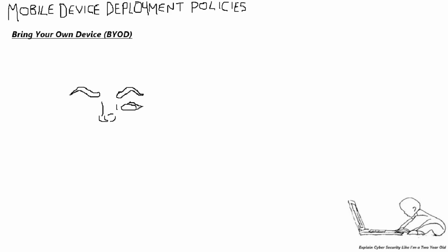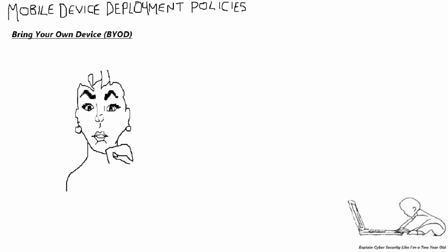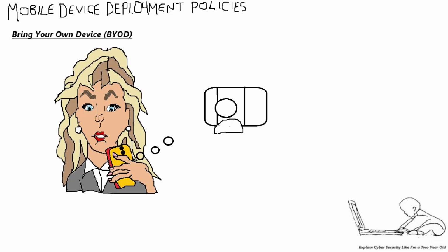There are four types of mobile device deployment policies. The first is Bring Your Own Device (BYOD), which allows employees like Sally to bring their own personal mobile devices to work and use these to connect to business resources and/or the internet through the company network.